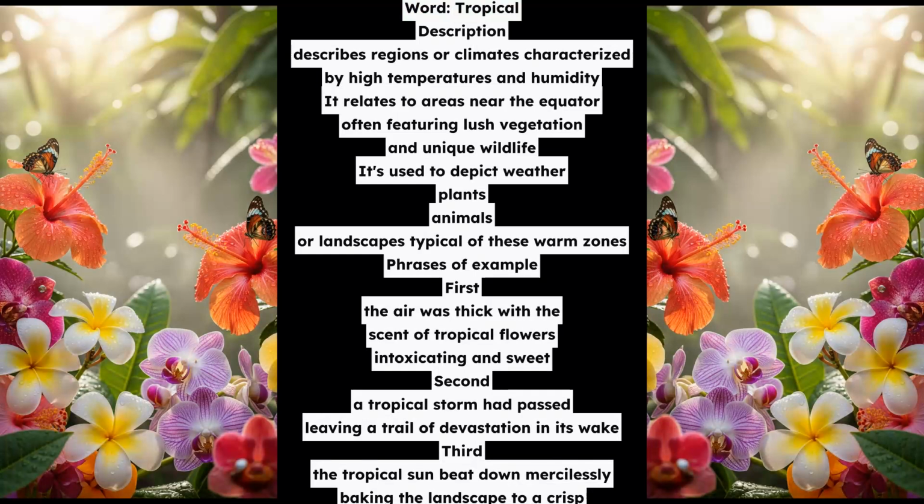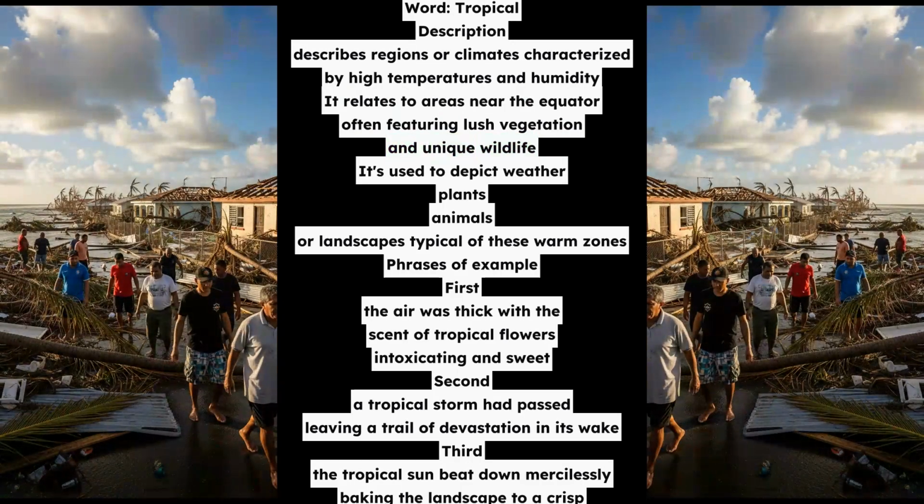Word: tropical. Description: describes regions or climates characterized by high temperatures and humidity. It relates to areas near the equator, often featuring lush vegetation and unique wildlife. It's used to depict weather, plants, animals, or landscapes typical of these warm zones.